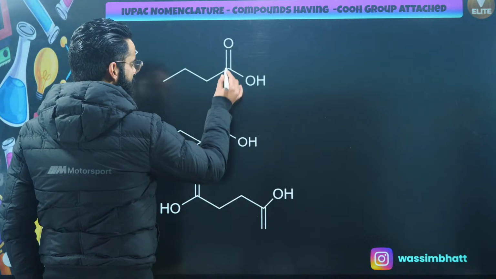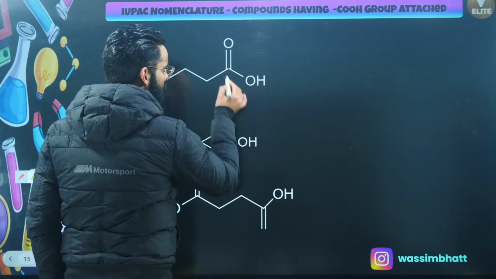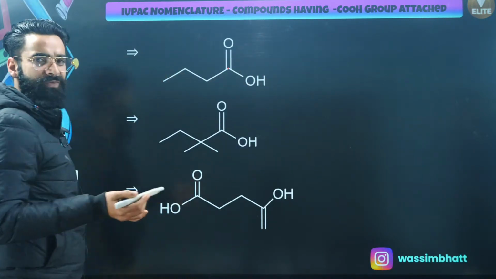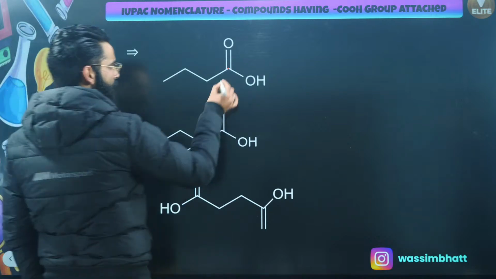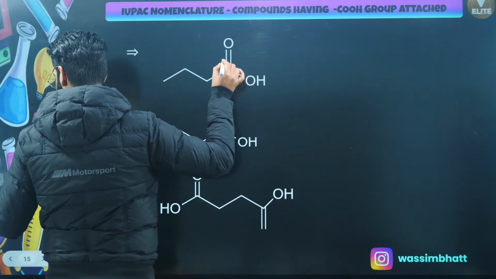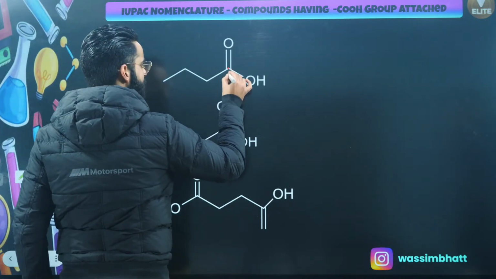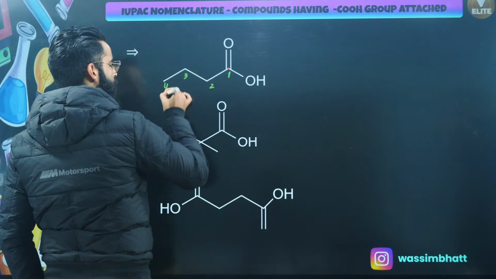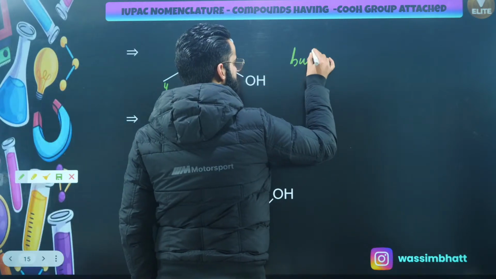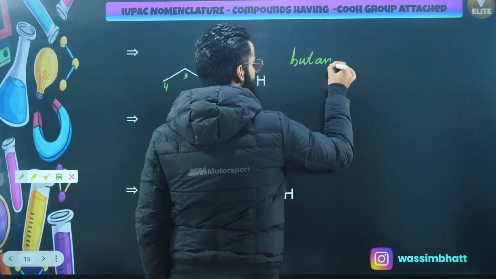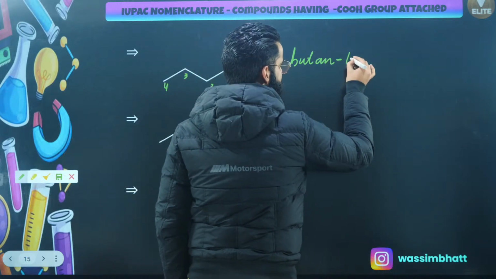This is basically C double bond OH. So over here there's a carboxylic acid as the functional group, right? So I'll be counting this carbon of the carboxylic acid in the parent chain. I'll be starting the numbering from here. 1, 2, this is 3, this is 4. So 4 carbons, but everywhere single bond. Butane. At carbon number 1, there is a functional group.